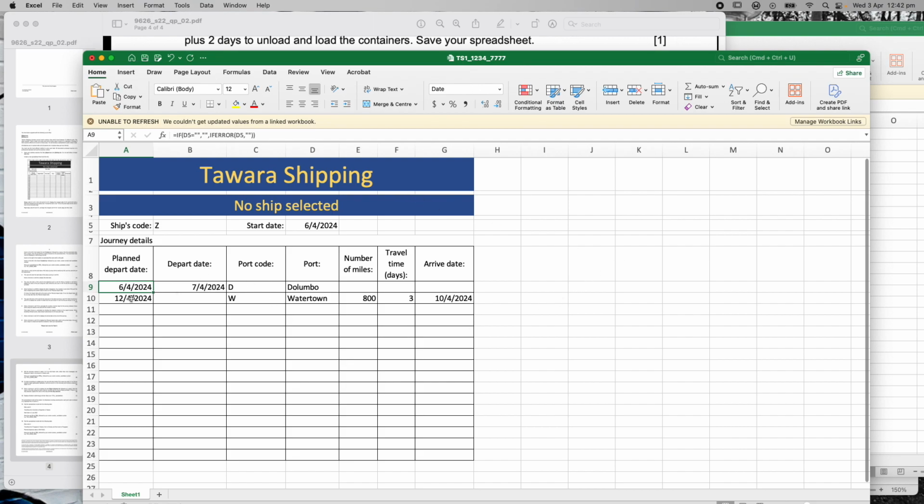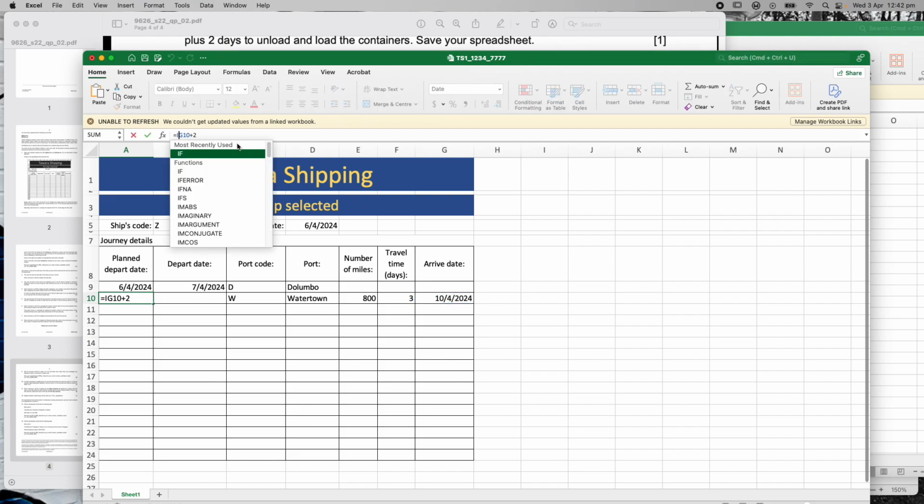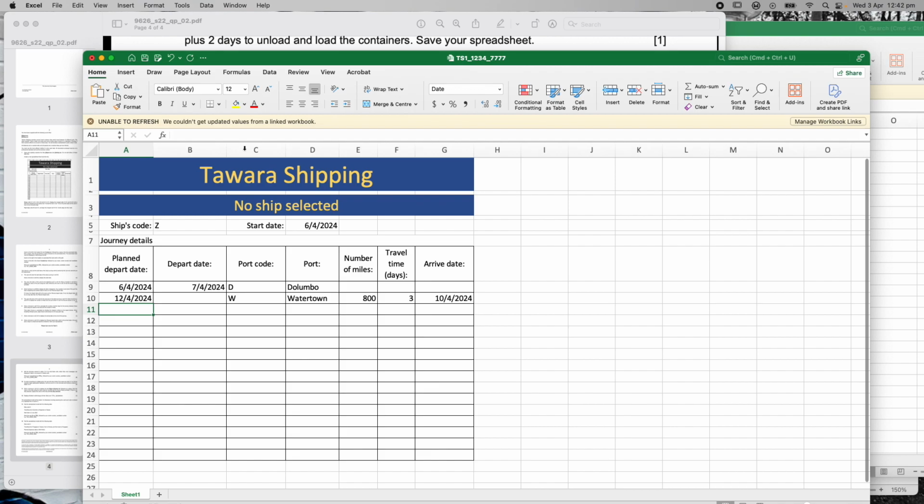Let's go to this one. Now this one says equals G10 plus 2. It's just the arrival date plus 2. That's the most simple one. But if there's nothing in there, we want to put in an if error bracket. If G10 plus 2 doesn't work, then essentially we want to put nothing in. Close the brackets. Hit enter. So that one should work as well.